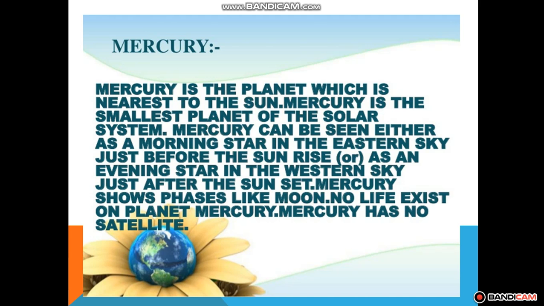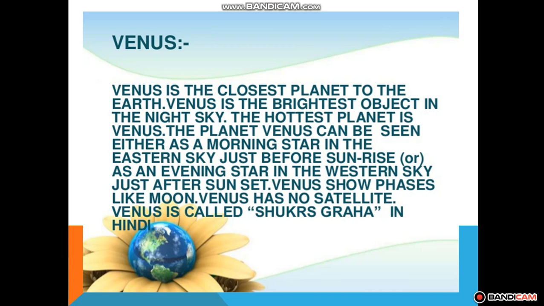The next planet we have is Venus. Venus is the closest planet to the Earth. Venus is the brightest object in the night sky. The hottest planet is Venus. It can be seen either as a morning star in the eastern sky just before sunrise, or as an evening star in the western sky just after sunset. And Venus is called the morning and the evening star.